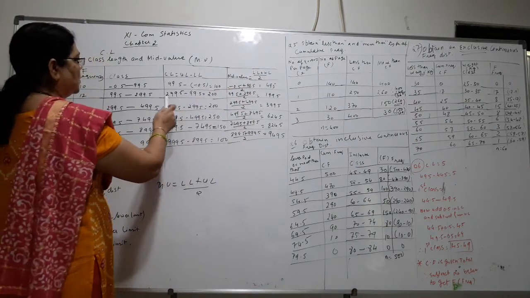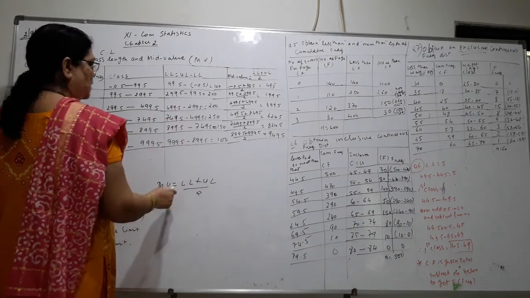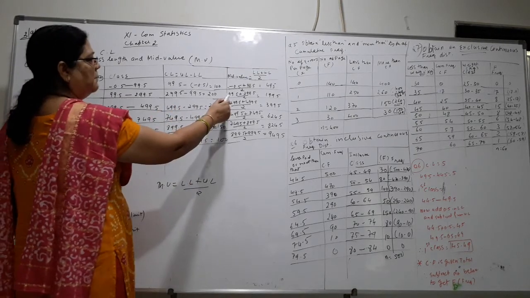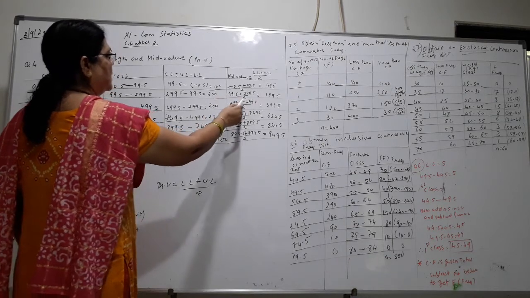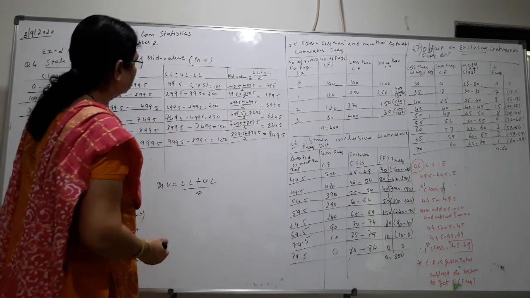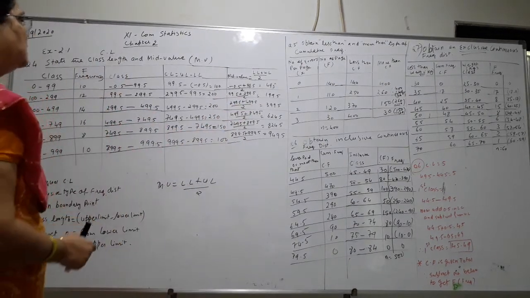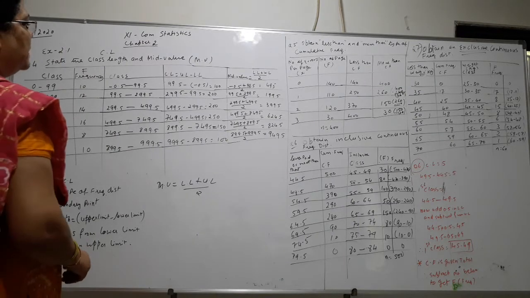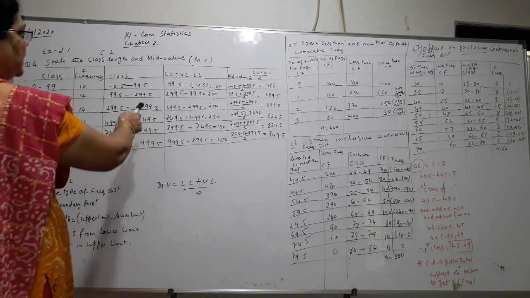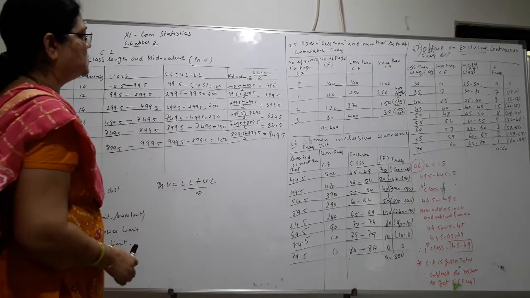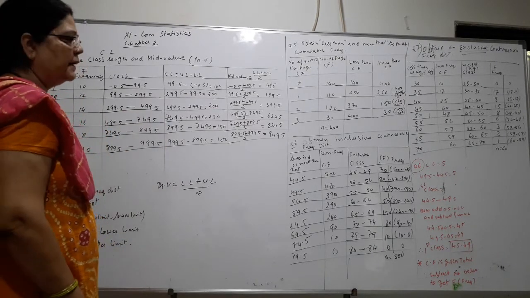Again, lower limit plus upper limit. Here I have worked out lower limit plus upper limit divided by 2. So you will get 199. Again 299 upper limit, that is lower limit plus upper limit, so again you will get 399.5.